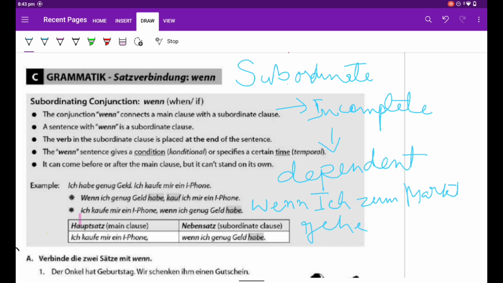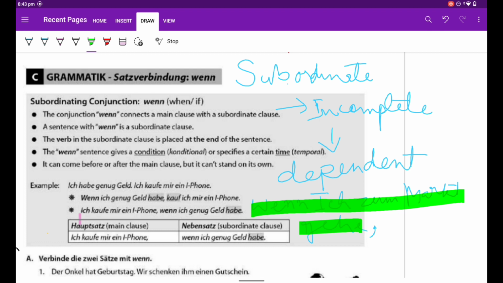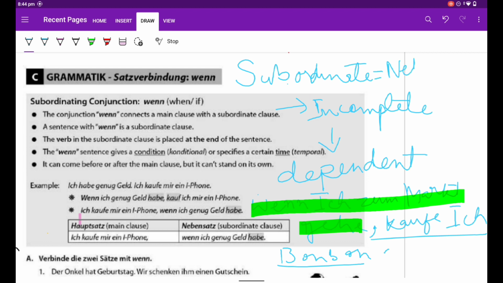If I say wenn ich zum Markt gehe, this is incomplete. If I only speak this and then be quiet, somebody will definitely ask, what then? And another sentence makes it complete: kaufe ich Bonbon. So, subordinate is this. In German, subordinate is known as Nebensatz.